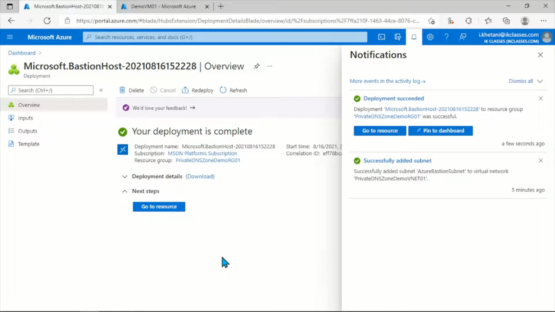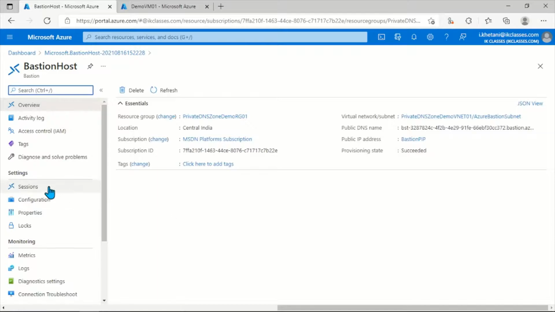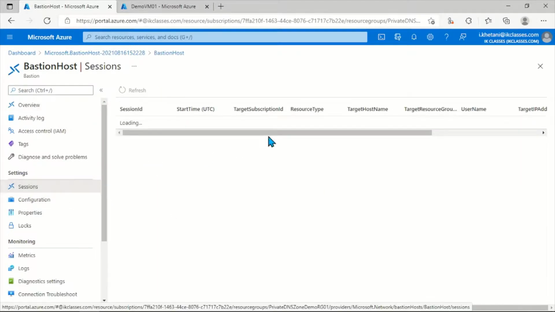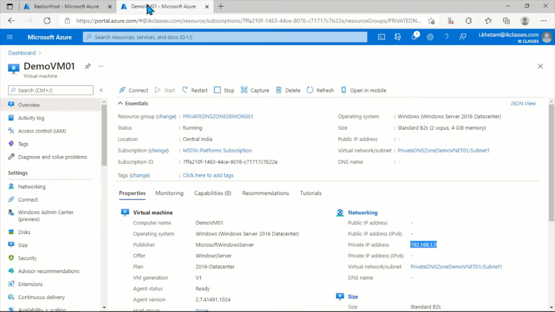So after 5 minutes, the Bastion is deployed. Now you can go to the resource from here, and we can see the number of sessions, the active sessions, and if there are any active sessions, you'll see them here. In the overview page, you can see the details of your Bastion. Let's go to the VM and connect to our demo VM01 using Bastion.